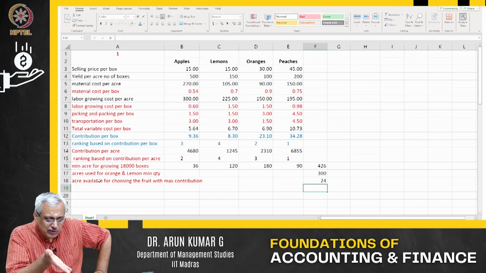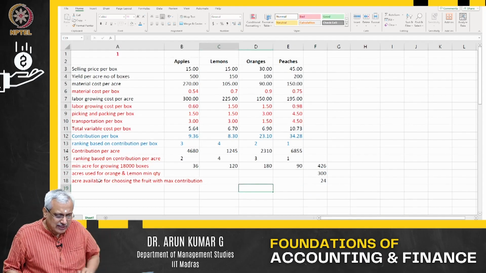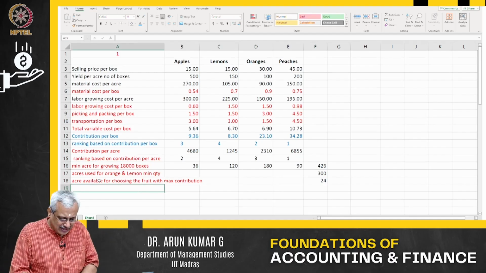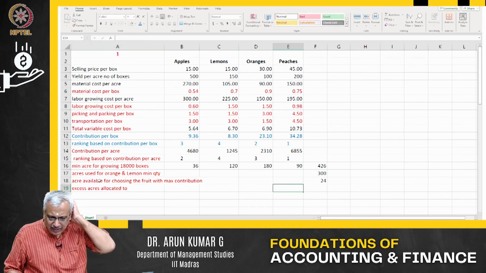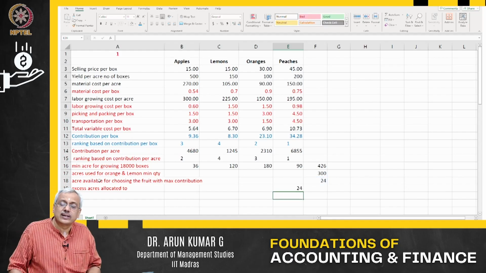Obviously, what will you do? You will allocate it for growing the fruit, that is peaches. So the excess acres are allocated to peaches.